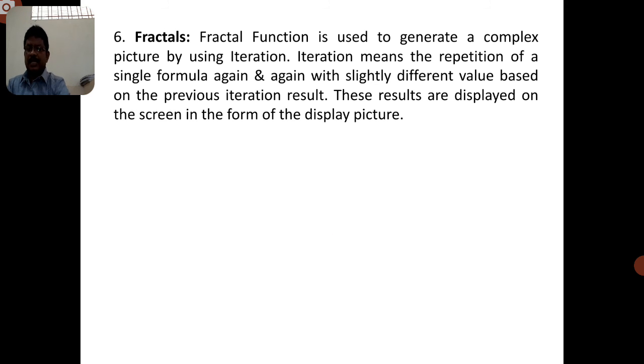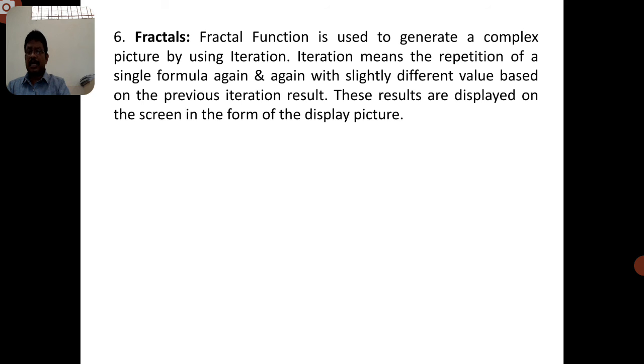And the last one is fractals. What exactly are fractals? A fractal function is used to generate a complex picture by using iteration. A large, complex picture can be created for some multimedia animation, projected in different ways, and displayed again and again onto the screen.